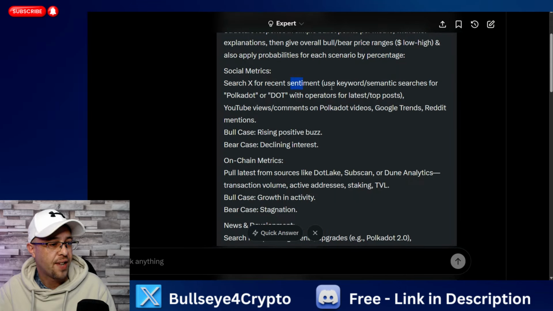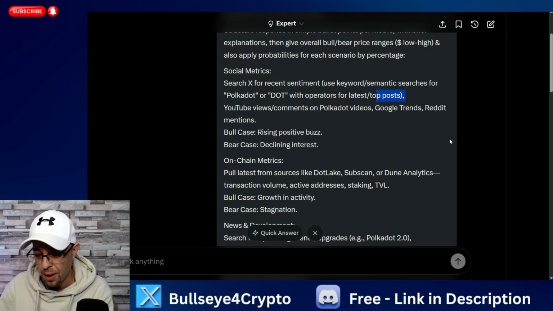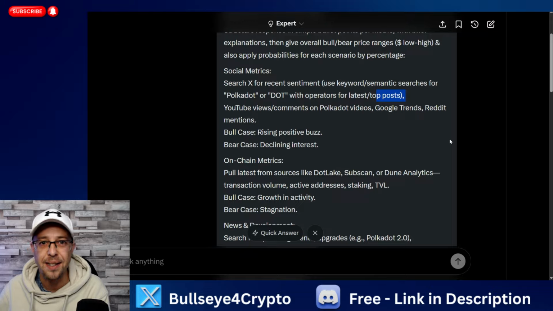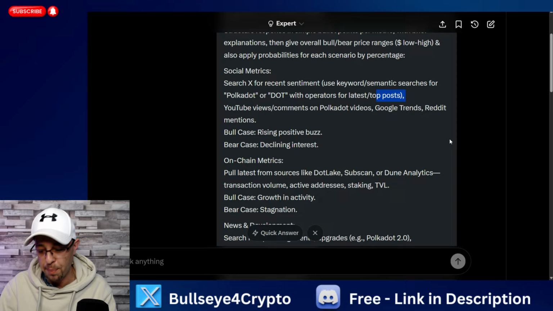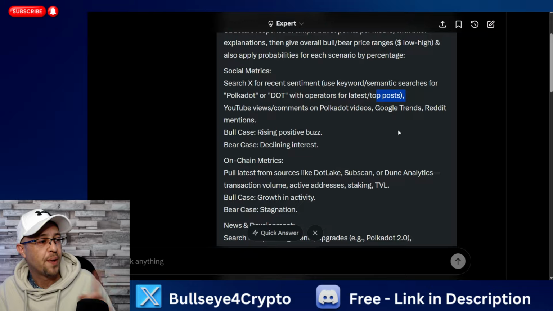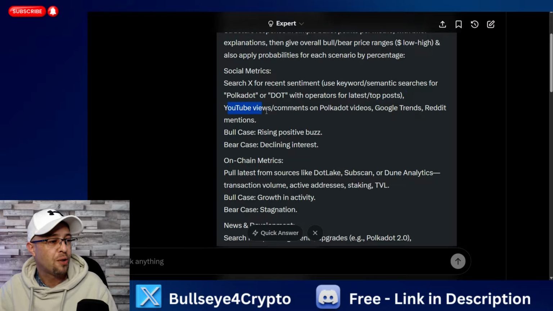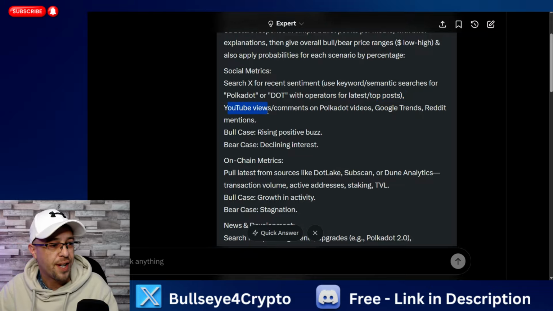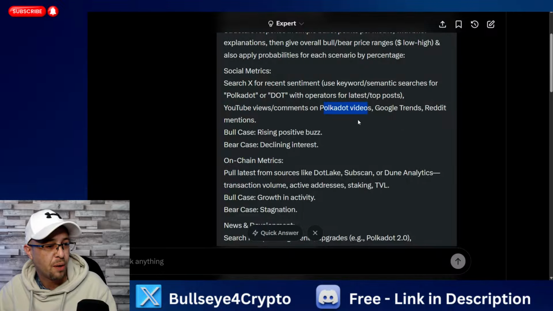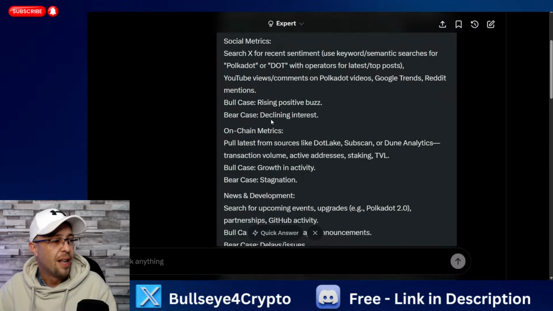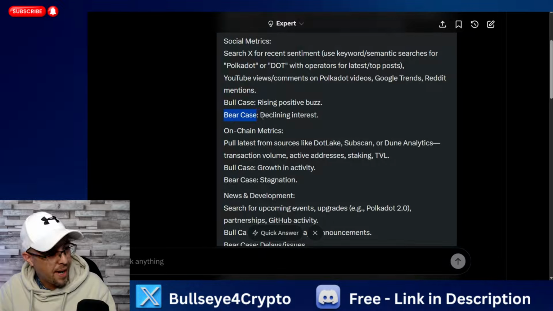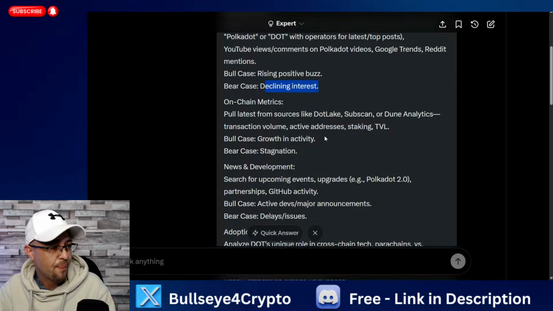Search X, recent sentiment, use keyword sentiment searches like Polkadot or DOT, with operators for latest and top posts. So that's important. The more interaction on X, the more marketing it gets. The more marketing it gets, the more people see it. The more people see it, the more people want to be a part of it. So that is important with the social metric. Also, as far as YouTube views, are they increasing? Comments, Polkadot videos, Google Trends, Reddit mentions. And we've said we want a bull case, and that would be a rise in positive buzz. We want a bear case, which would be a decline in interest.